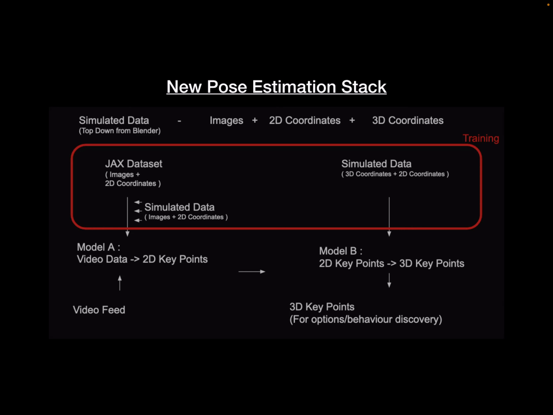And for model B, we feel that 3D coordinates for behavior recognition and all of that would probably work better in comparison to just using 2D coordinates. So all these 2D and 3D coordinates that we obtain from Blender, we are going to use the same thing to train our model B.